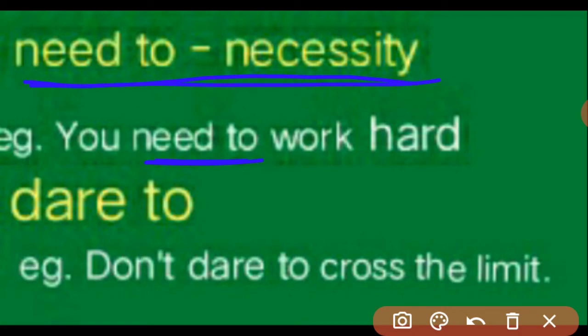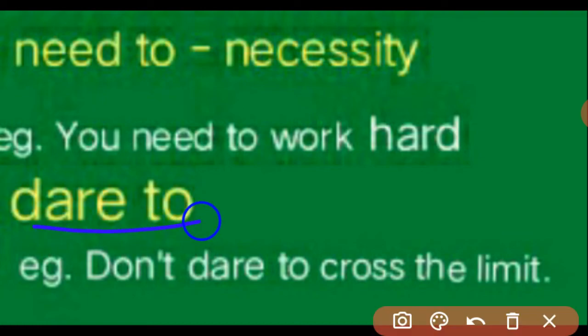Next and last modal auxiliary, dare to. For example, don't dare to cross the limit. So if someone is to be warned, at that time the phrase dare to is used.